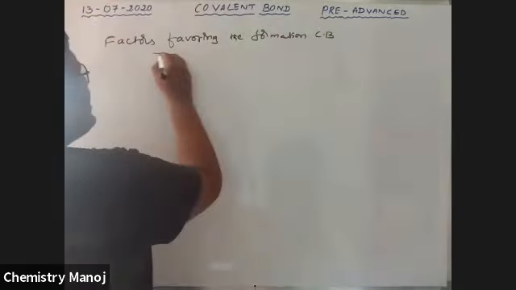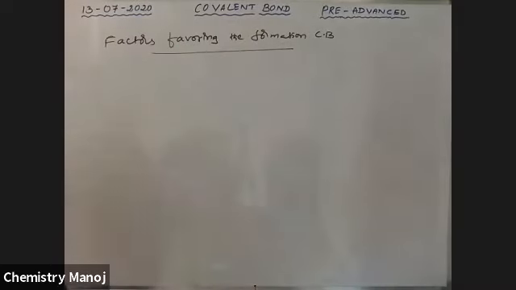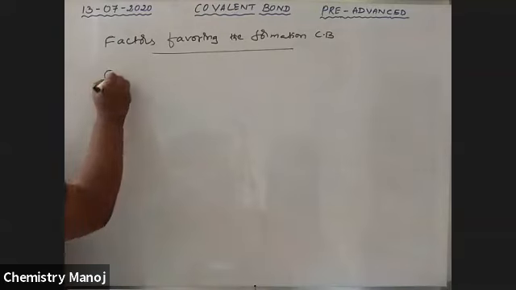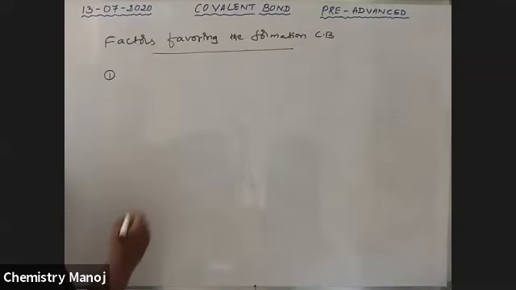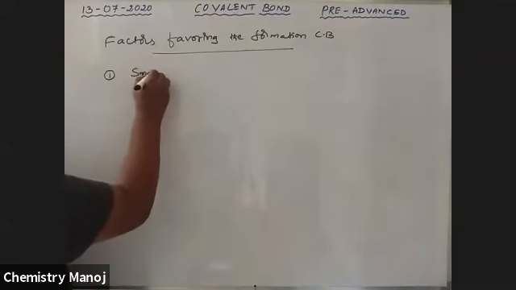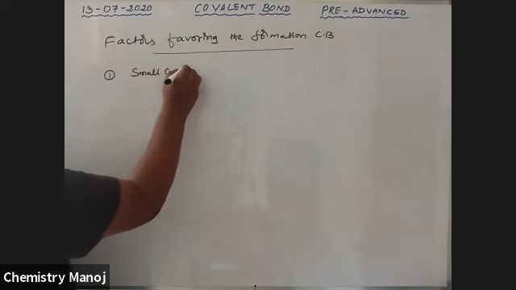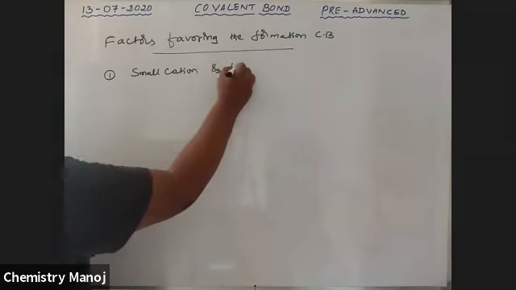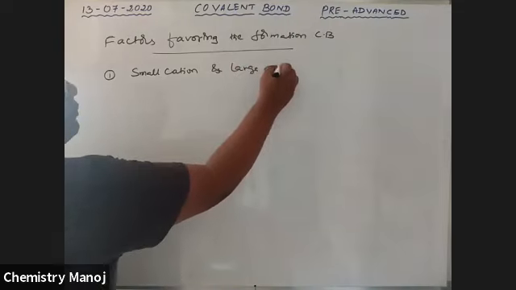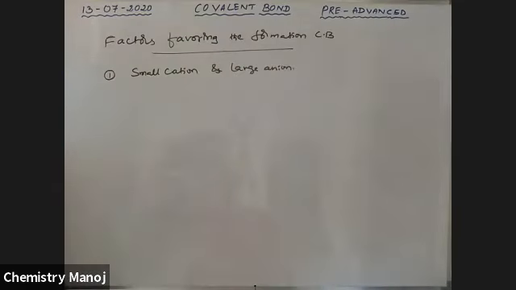These are nothing but Fajan's rules, which you already know. First one: small cation and large anion give more covalent character.